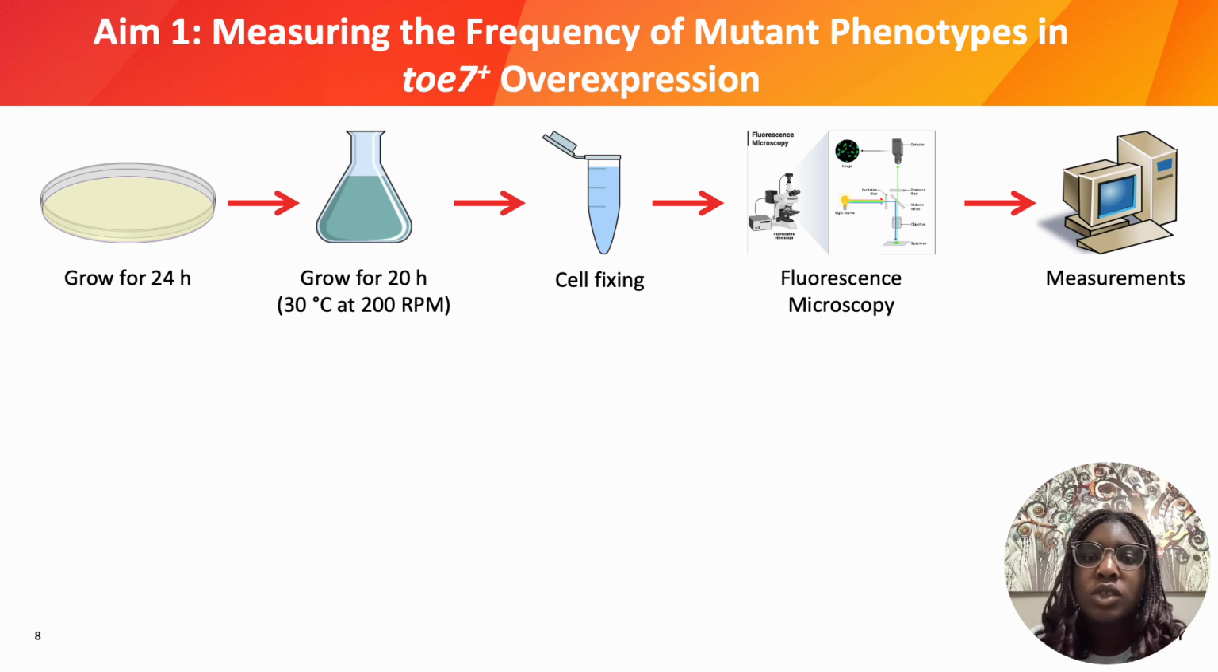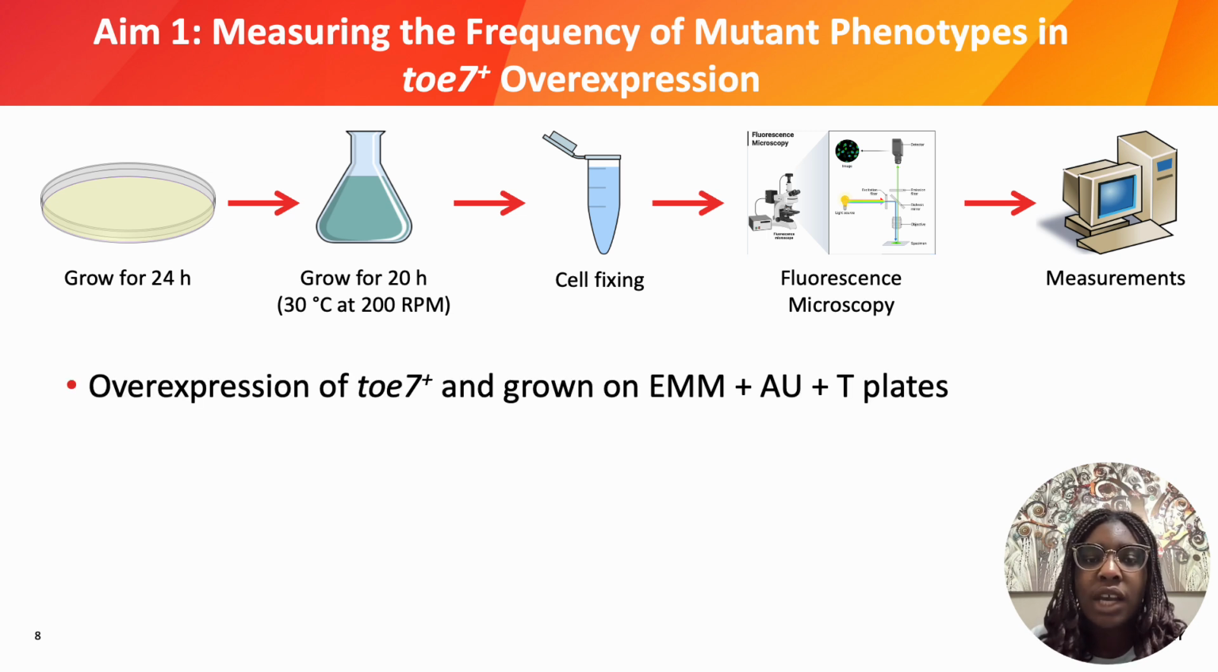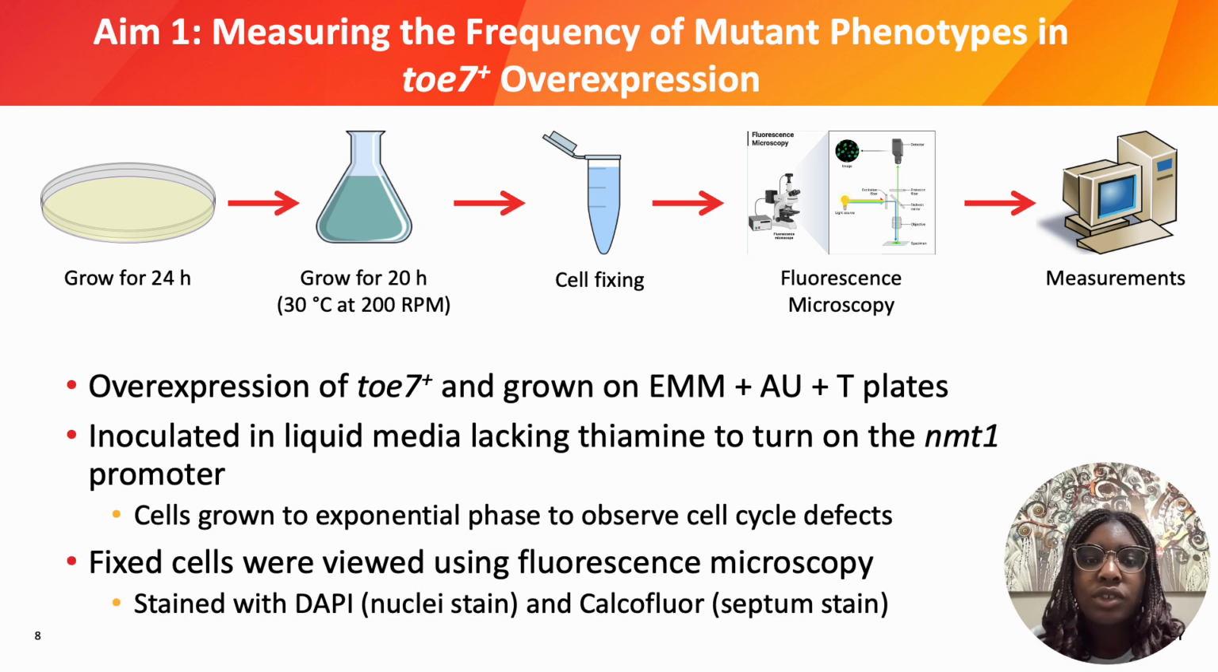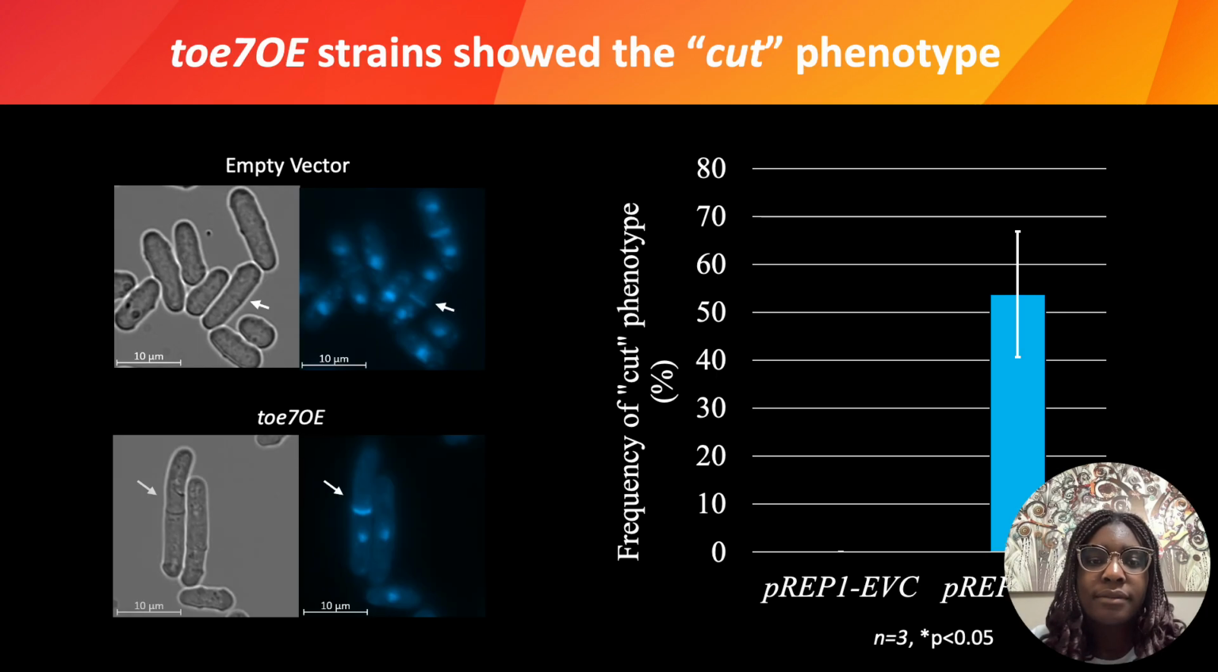In aim 1, TOE7 was overexpressed in yeast cells and grown on EMM plus AU plus T plates for about 24 hours. The colonies were then picked and inoculated in liquid media that lacks thymine to turn on an essential promoter known as the NMT, or no message in thymine promoter, which turns on the TOE7 gene when thymine is absent. The cells were grown for 20 hours to reach the exponential phase of the cycle and were then fixed in views using fluorescent microscopy to observe for cell cycle defects.